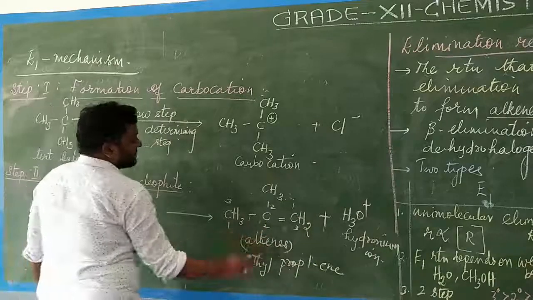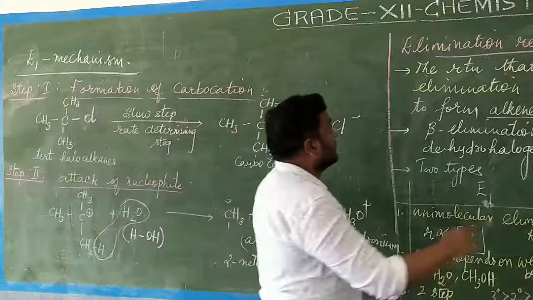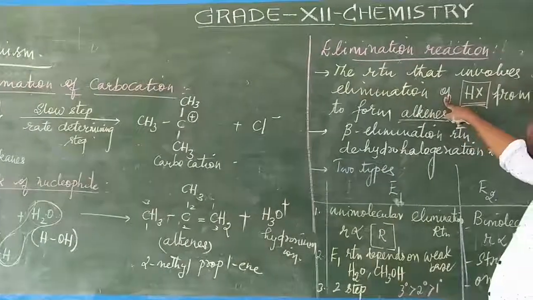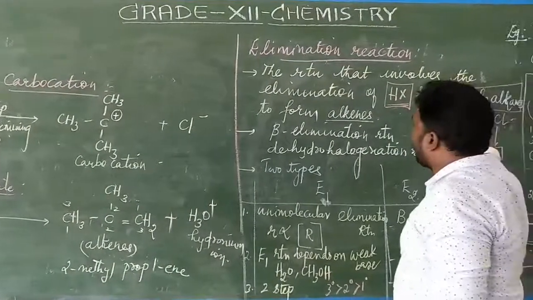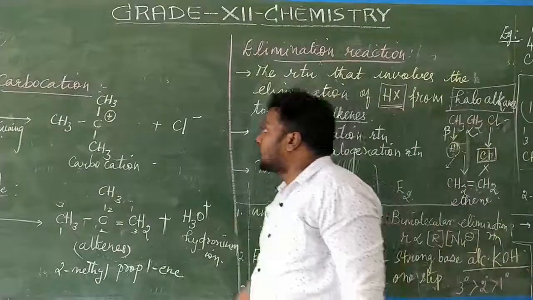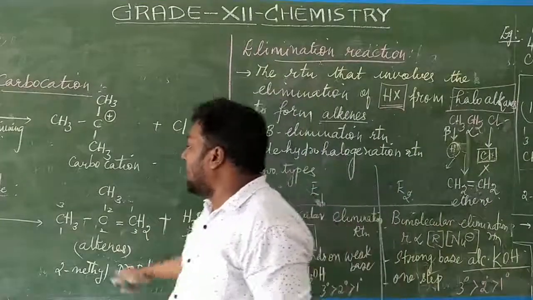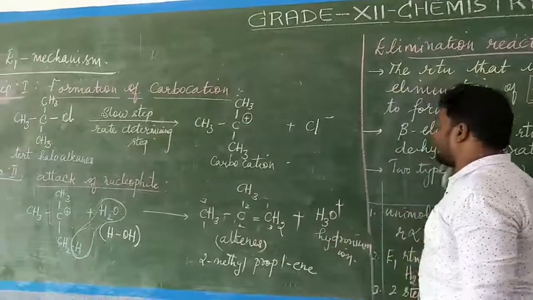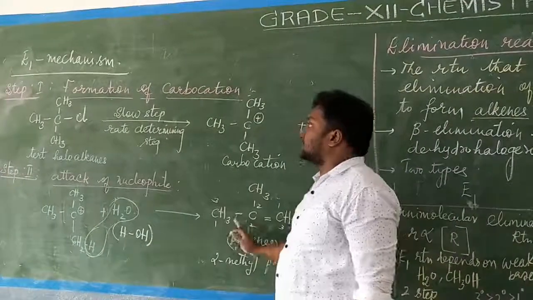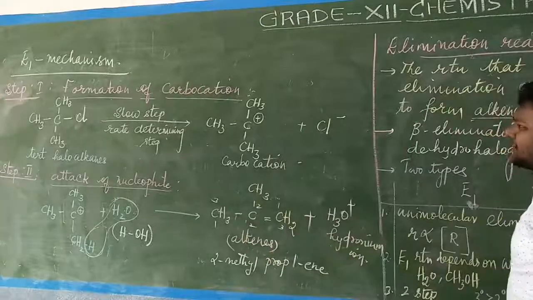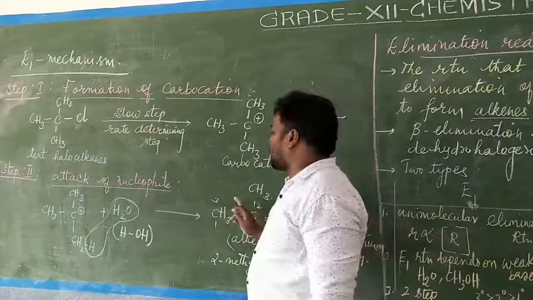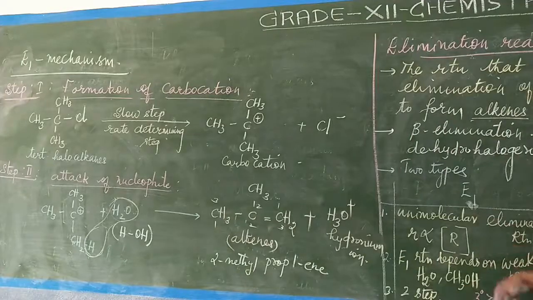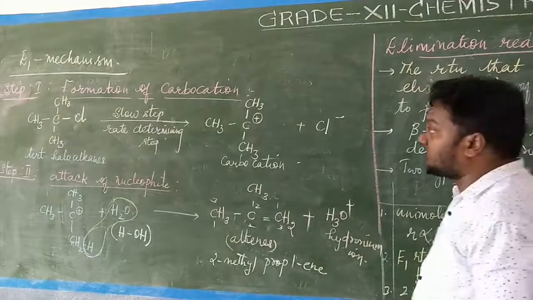So this is the formation of alkenes: the reaction involves the elimination of HX from haloalkanes to form alkenes. HX has been removed, giving rise to alkenes. This is called the E1 mechanism. The E1 mechanism is a two-step process.